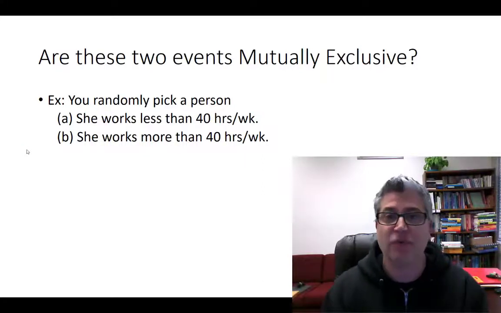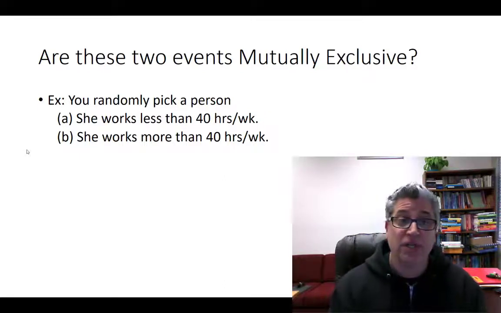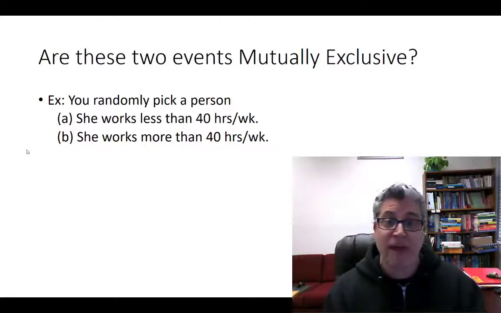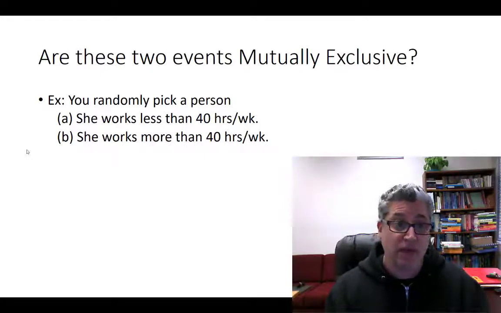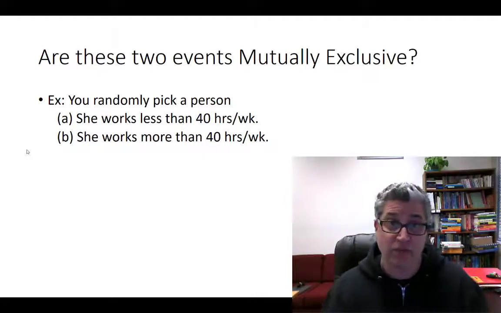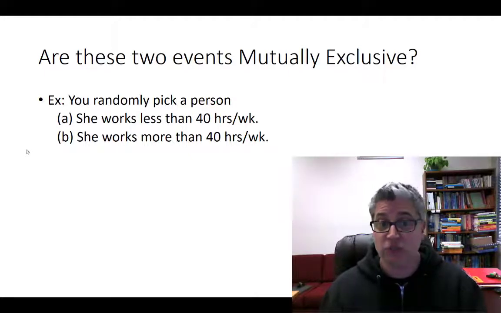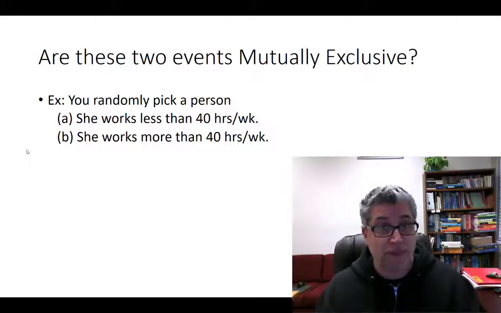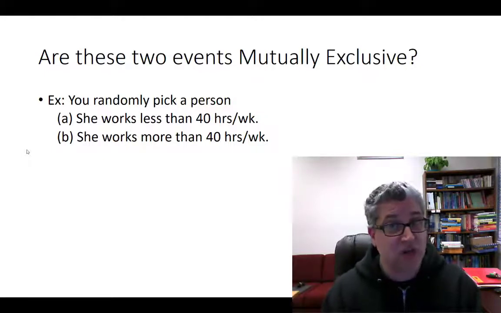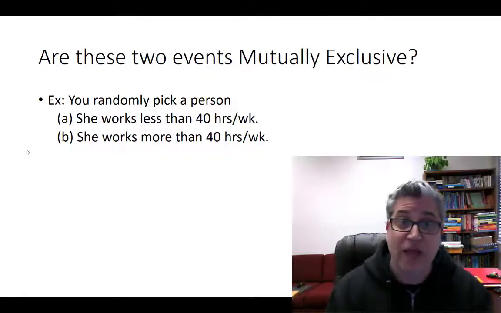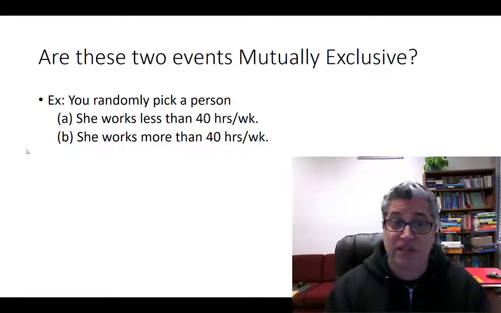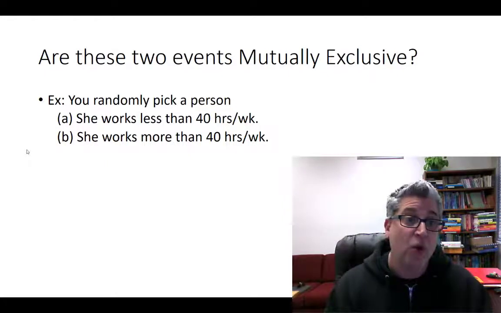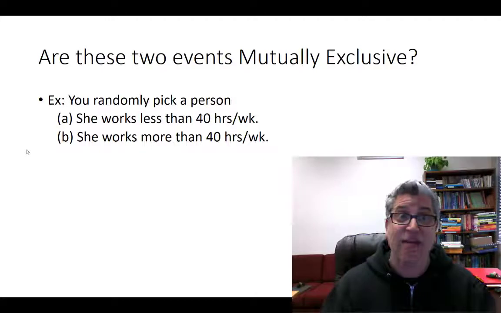All right. Last example for mutual exclusivity. You pick a person at random. Outcome A, she works less than 40 hours a week. Outcome B, she works more than 40 hours a week. Are these two events mutually exclusive? Yeah. She either works less than 40 or she works more than 40. Incidentally, this list here is not exhaustive. She could work exactly 40 hours. The fact that it's not an exhaustive list of all the possible outcomes is immaterial here. All we want to know is, if I'm asking what's the probability of A or B, I need to know whether you can have A and B at the same time.